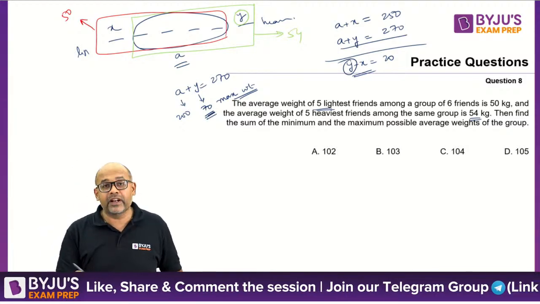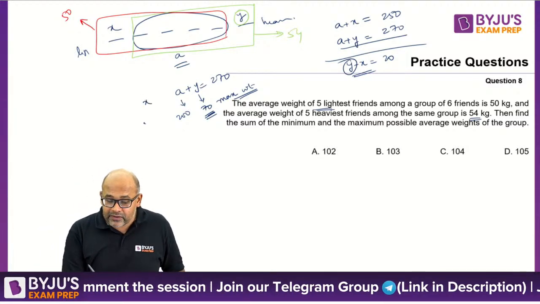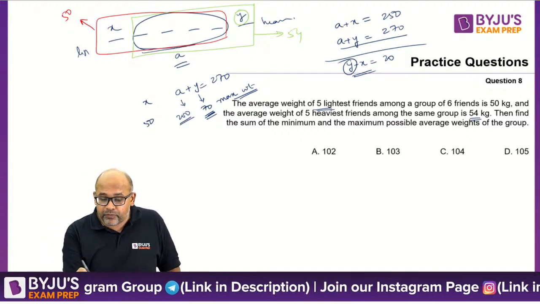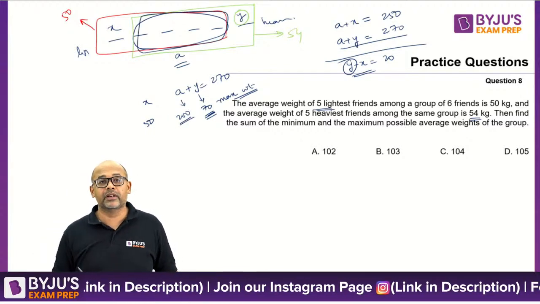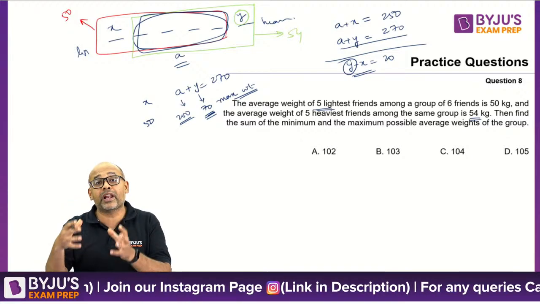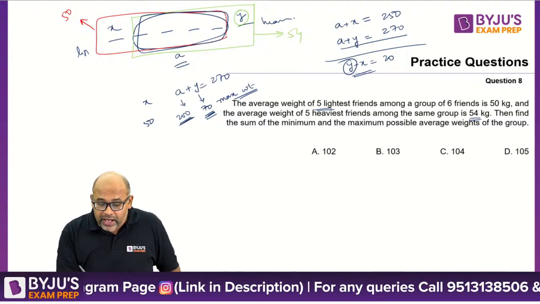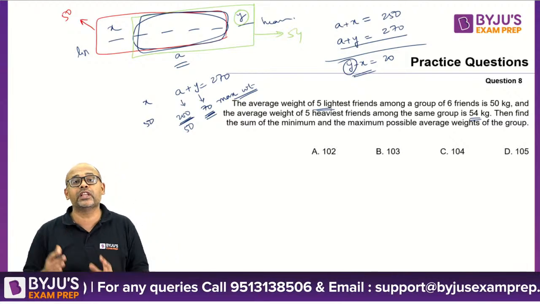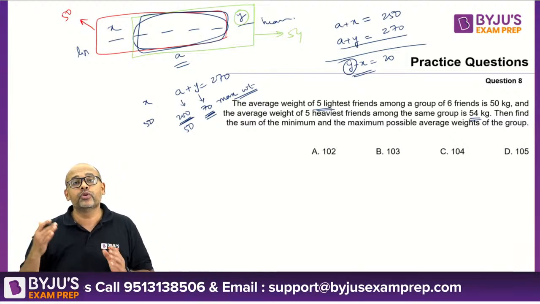Because if this is 70, then in that case X will be 50. So remember, these people are in between people. The A people are in between. So here your average is basically 50 kgs per head. On an average it is 50 kgs per head, total adding up to 200.